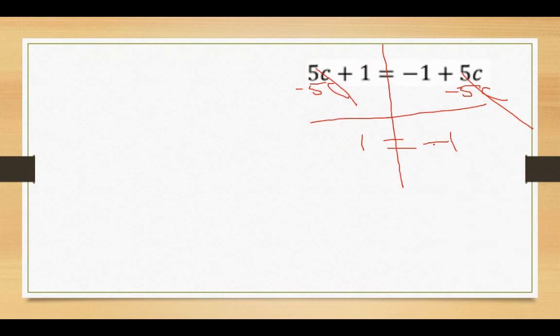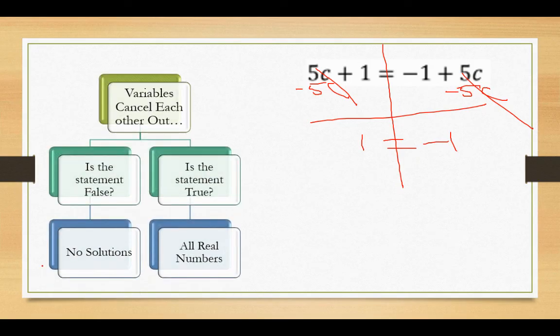So when that happens and your variables cancel out, one of two things happens. It either means that you have no solutions, meaning that c doesn't have any numbers that will work, or you have all real numbers, and that means that every number will work. The way you can tell is, when you're done, if what you have left is true, then it's all real numbers. If what you have is false, then it's no solutions. Okay? So what do we have when we did ours?